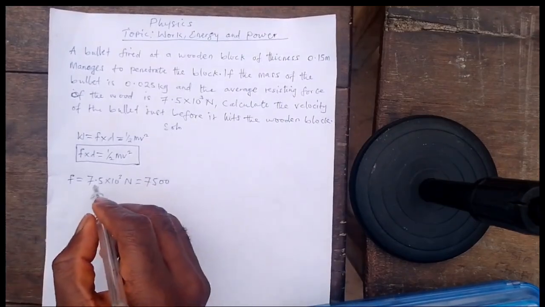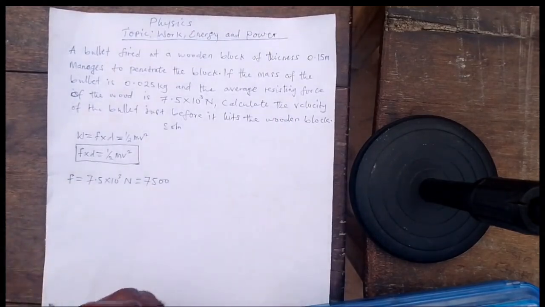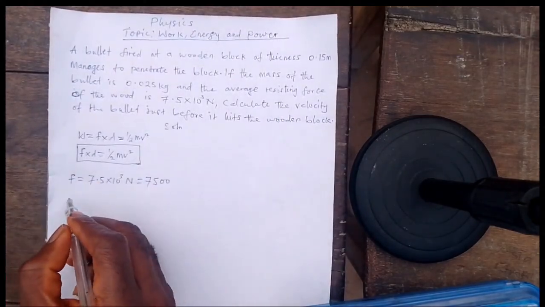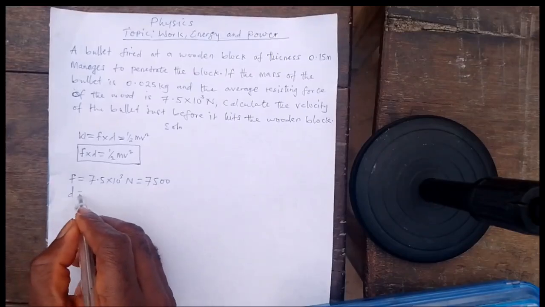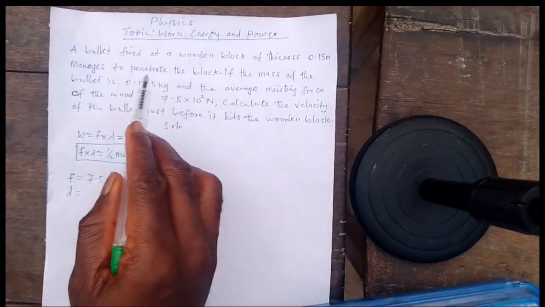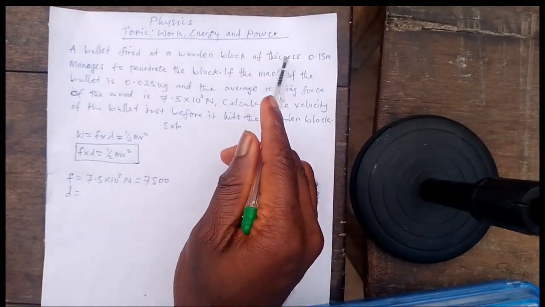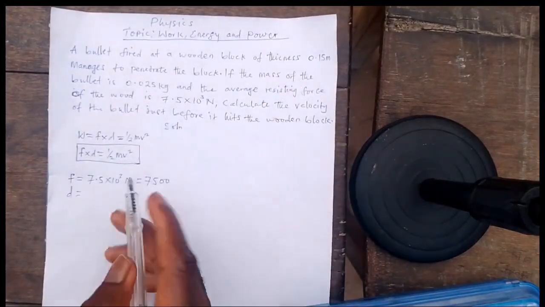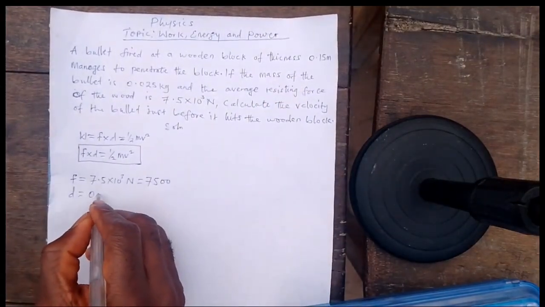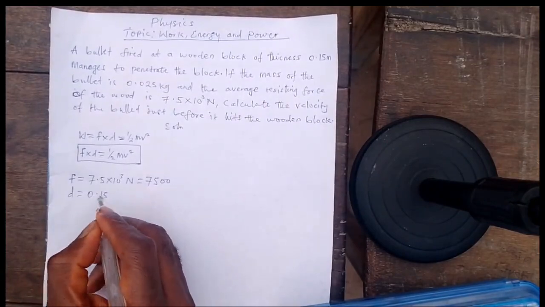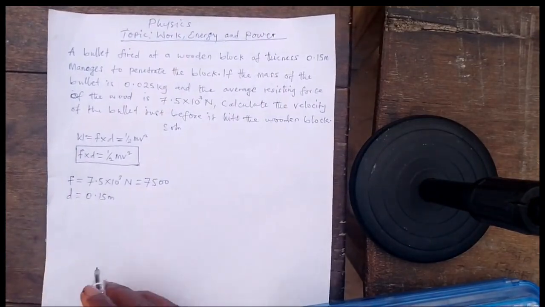Now, the distance is the same thing as the thickness of the wooden block, which is 0.15 meters, right?